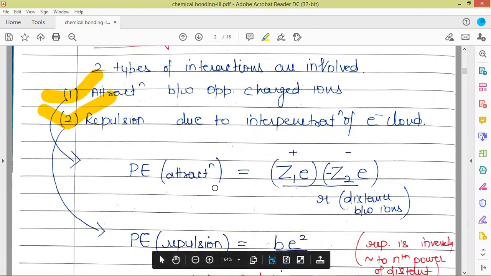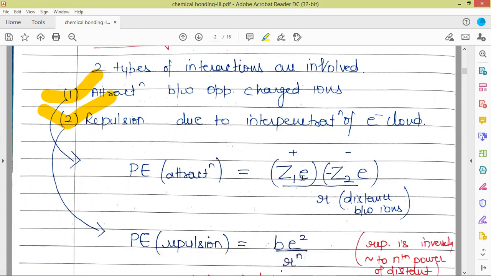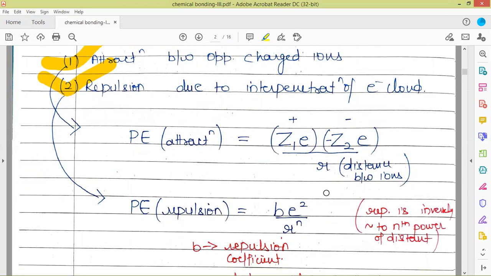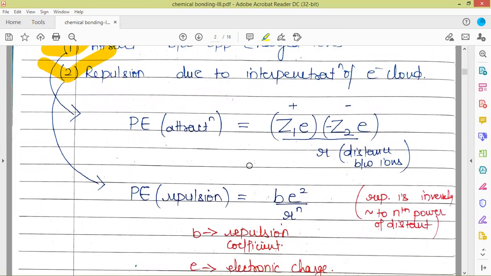So potential energy corresponding to attraction is given by Z1, which is the charge on the cation, Z1 positive, times electronic charge, and negative Z2, that means the charge on the anion with the negative sign, times electronic charge, divided by the distance between the ions, the interionic distance, the internuclear distance between the ions. So this is the potential energy of attraction.